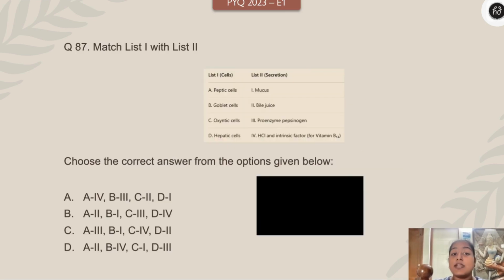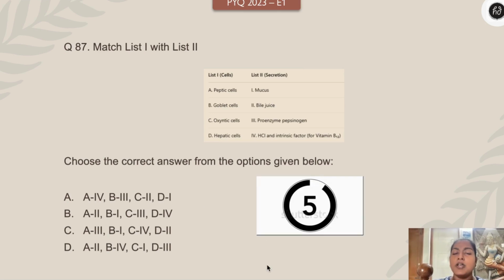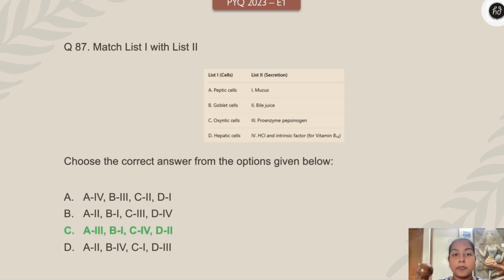Alright, match list 1 and list 2. List 1: peptic cells, goblet cells, oxyntic cells and hepatic cells. List 2: mucus, bile juice, proenzyme pepsinogen, HCl and intrinsic factor for vitamin B12. Choose the correct option. Come on, your time starts. 3, 2, 1, right now. A lot of match the following, assertion, reason, statement 1, statement 2, true or false. These type of questions are highly repeated, so pay attention.